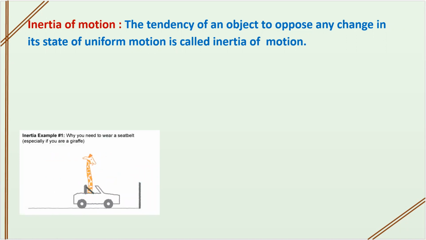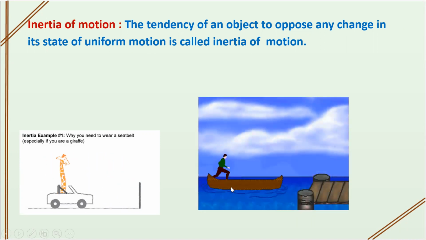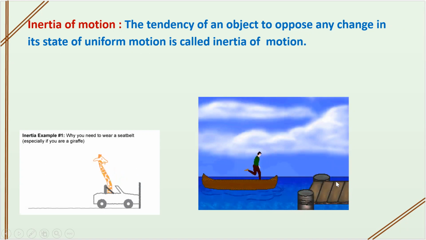If you are not wearing the seat belt, you may face accidents. See, one more example here. The object already in motion, after stepping out, again you start to move in the forward direction. So this is nothing but inertia of motion.